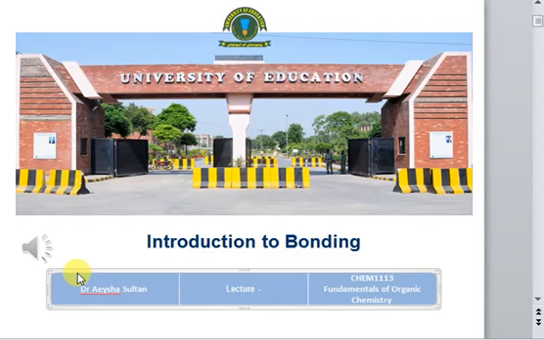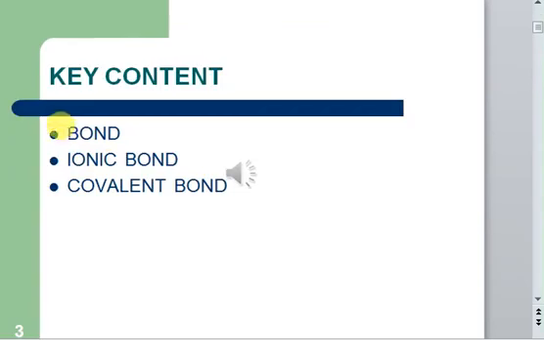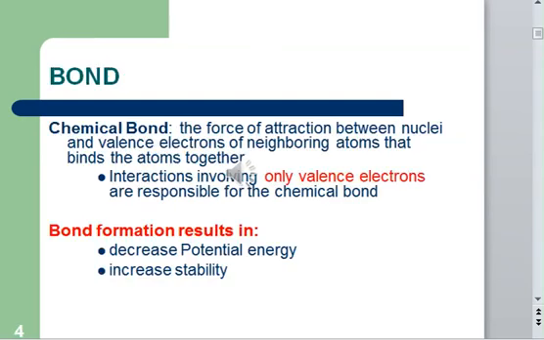Due to the current situation of the spread of this corona pandemic, we have to continue our lectures in the form of online classes. So in connection with online classes, our today's lecture will be about introduction to bonding. The key concepts we will study are about bonds. We'll see what we mean by a chemical bond, and then we'll see about ionic bonds and covalent bonds. So let's start with the bond.